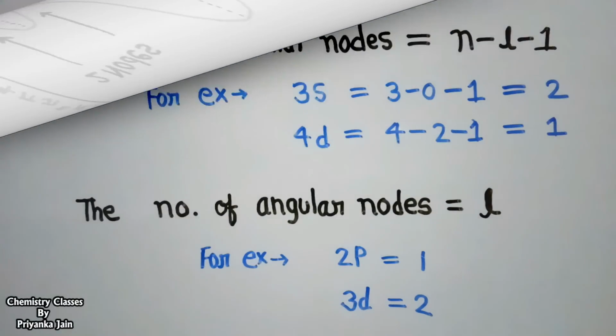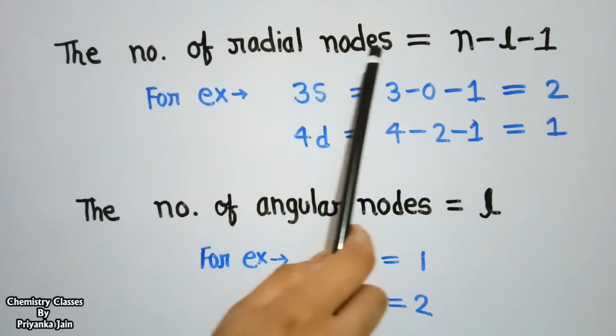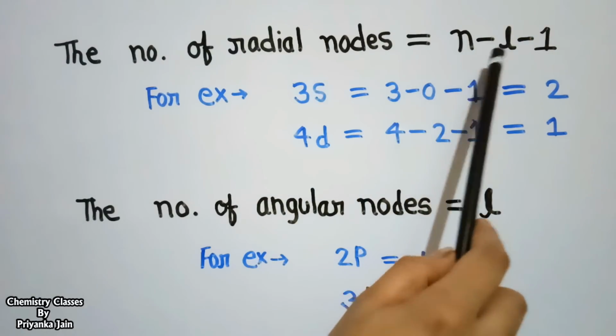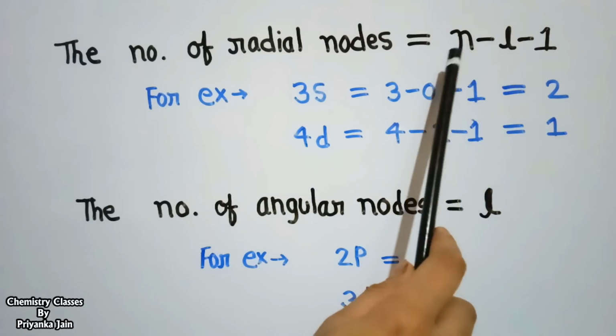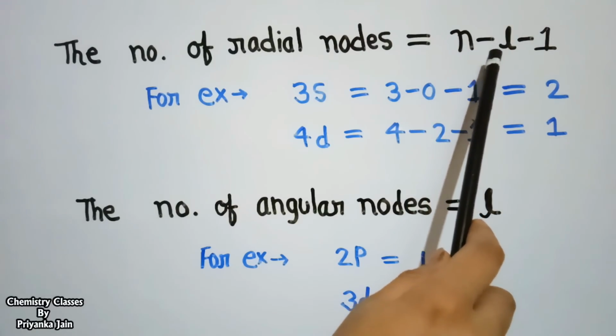Actually, there is a formula by which we can easily calculate the number of radial nodes and angular nodes. The number of radial nodes is given by n minus l minus 1, where n is the principal quantum number and l is the azimuthal quantum number.